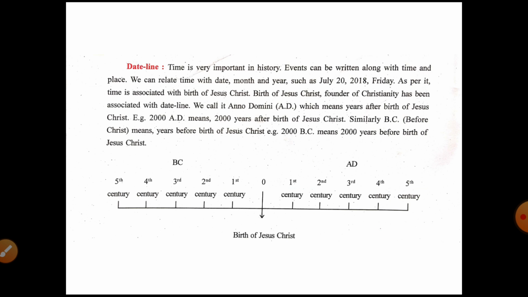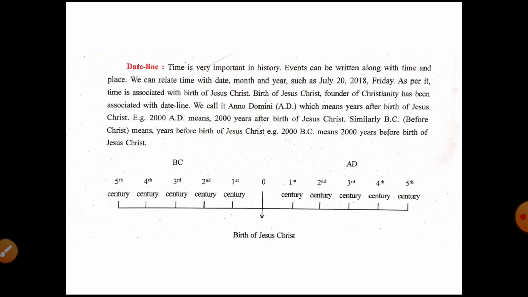Now we'll see about the timeline, which is an important tool to know history. Without this timeline we cannot study the past. Events can be written along with time and place. We can relate time with date, month and year, such as July 20, 2018, Friday.